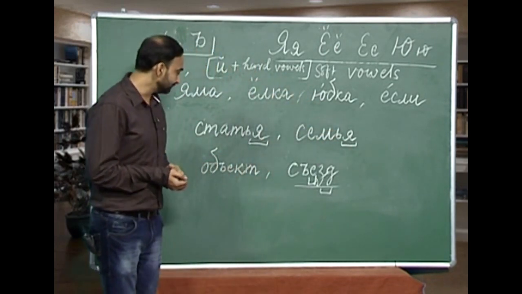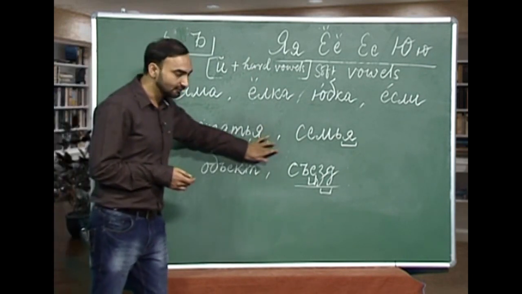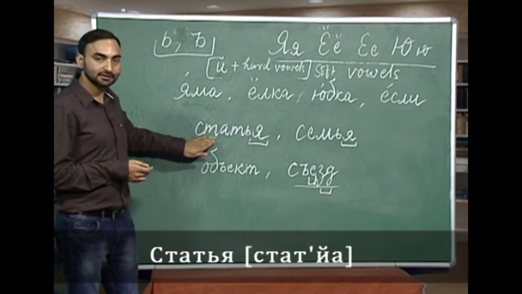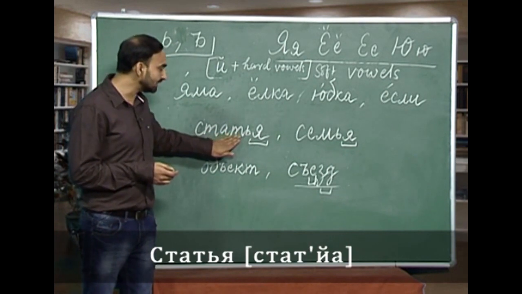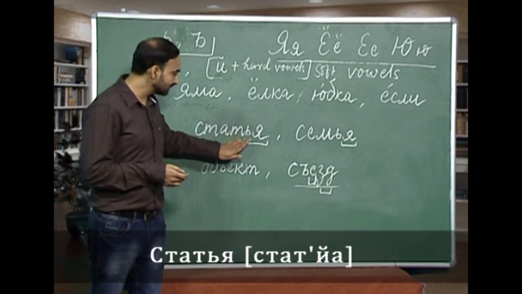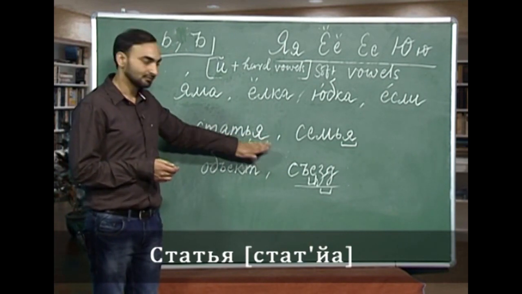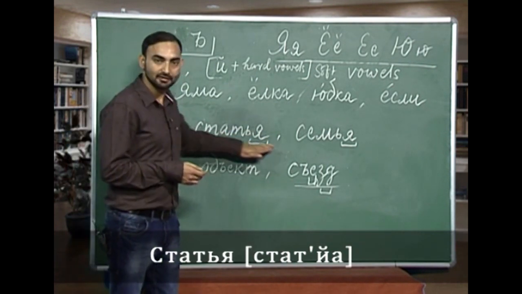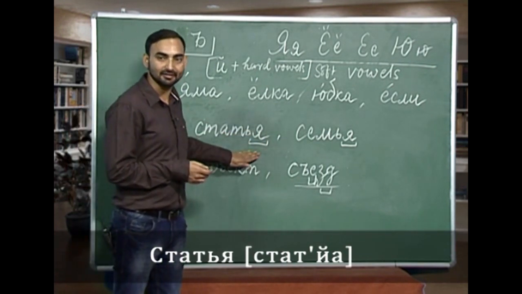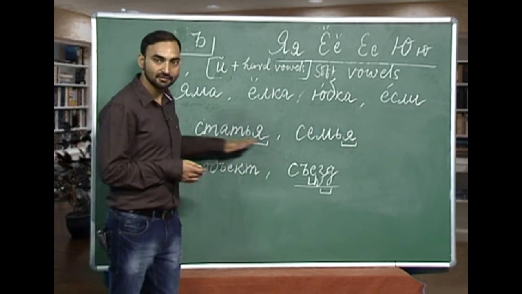For example, how will you read this word? S, t, a, t, and again soft sign, and ya. Statya. Statya is an article.